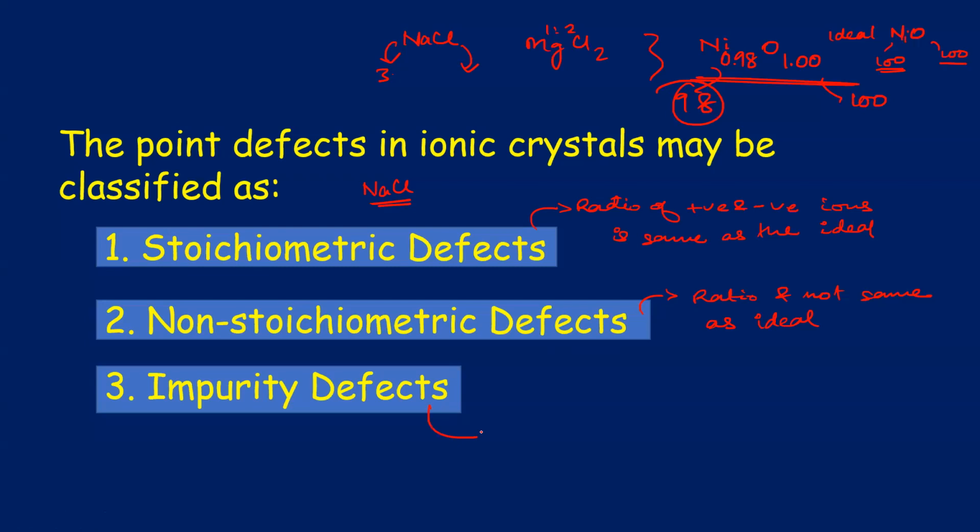Now in impurity defects, there is a foreign ion present in the crystal. So these are the three. Stoichiometric, the ratio is preserved. Non-stoichiometric, the ratio is disturbed. Impurity, we have some foreign ion. So let us first of all look at the stoichiometric defect.